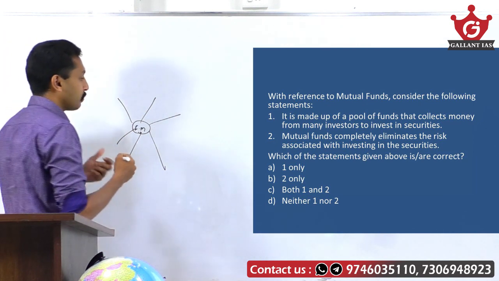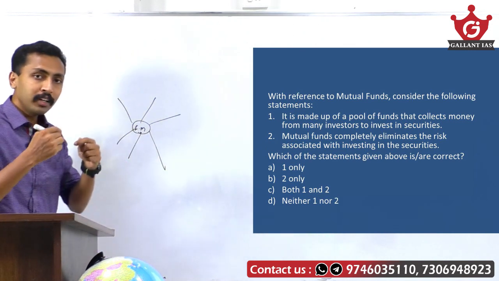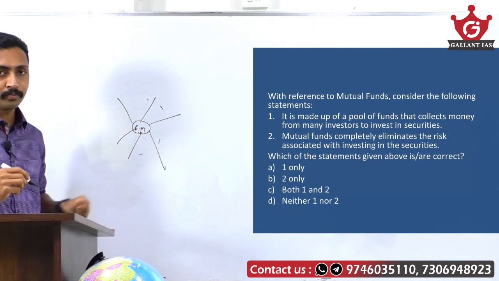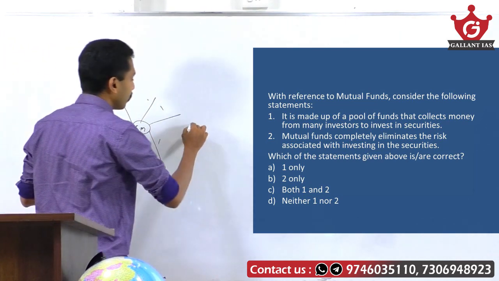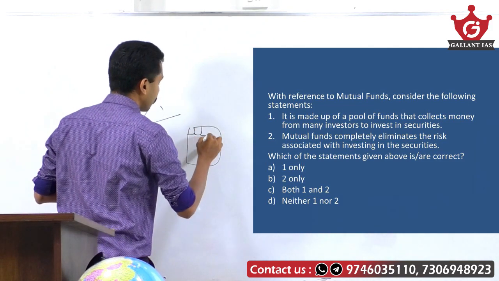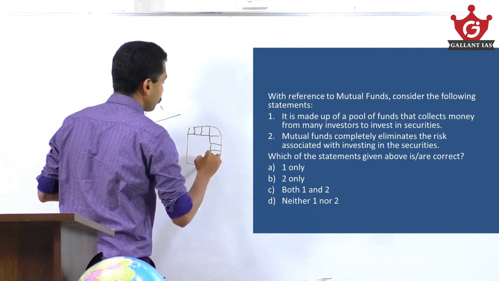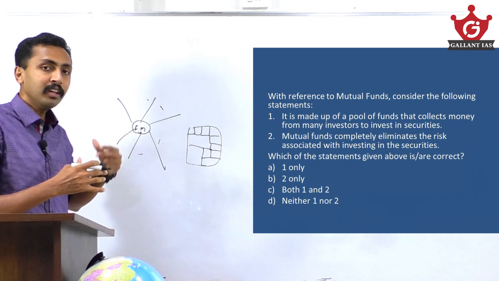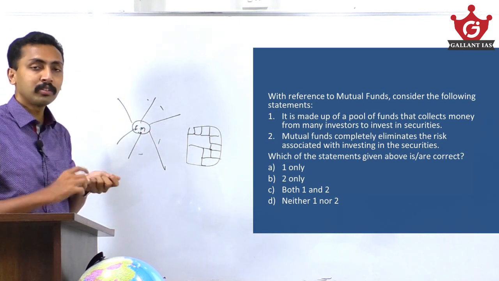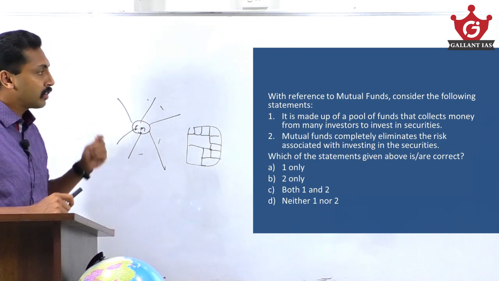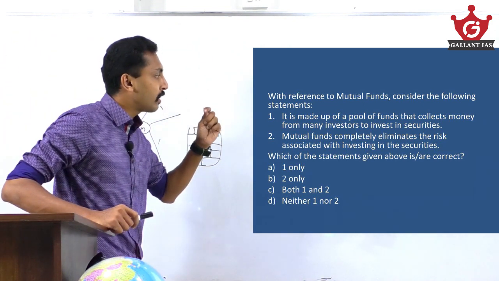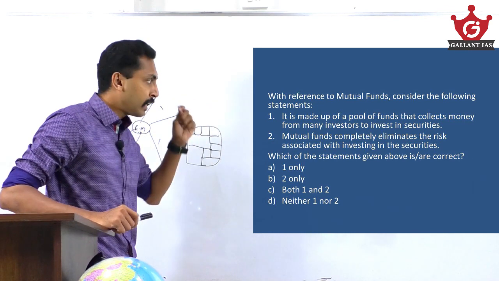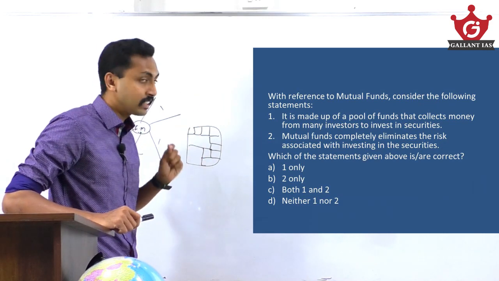So the income, the return earned from these investments, will be divided between these investors according to their contribution to the total fund. The total fund will be classified into different units, and ownership of these units will be provided to these investors according to their investment, and the return will be divided between these investors. So that is what mutual funds are. First statement, it is made up of a pool of funds that collects money from many investors to invest in securities. Yes, it is a pool of funds and it is made to invest in securities. So the first statement is correct.